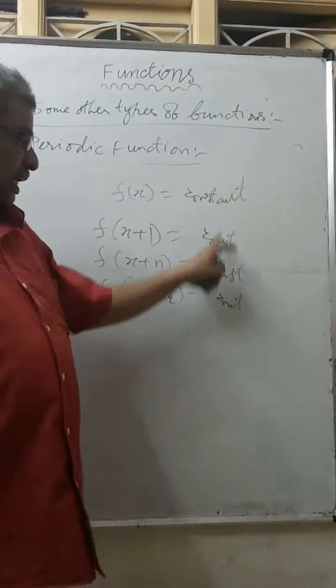A constant function is a periodic function, but p does not exist. It is a periodic function with period not defined, because we cannot take the least value.